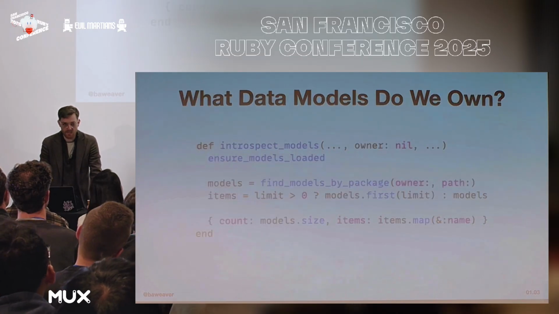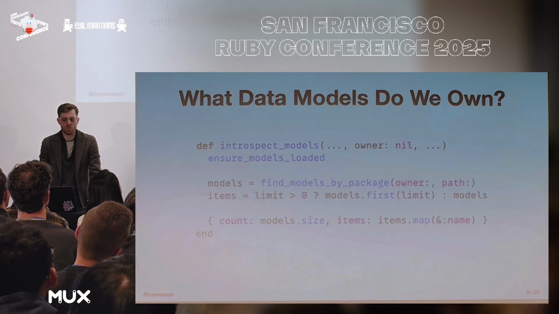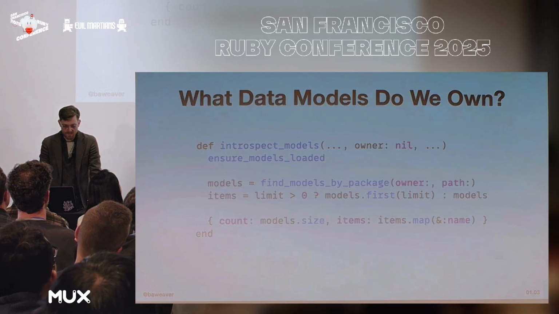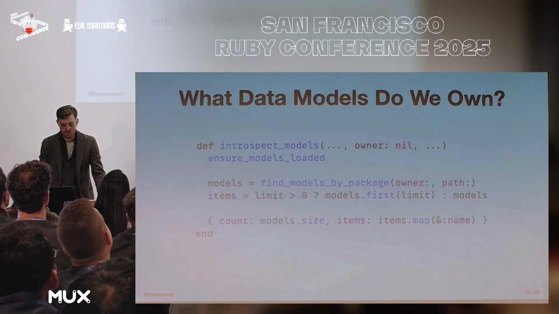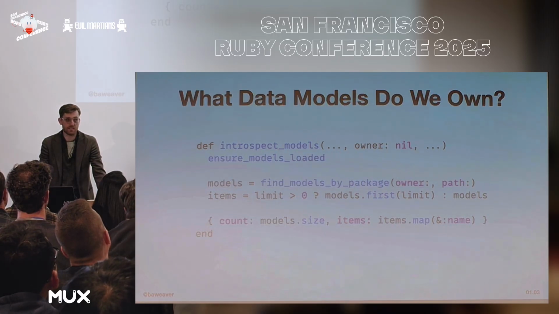So what that might look like is we have something in there which will ensure that our models are loaded. We find models by package, and I'll get into that in a second. We limit it, assuming that we have a limit on there. And then we return how many models there were and how many we happen to find underneath there. And of course, these are simplified examples. The true version is a little bit longer, but again, slides, short, so we work.